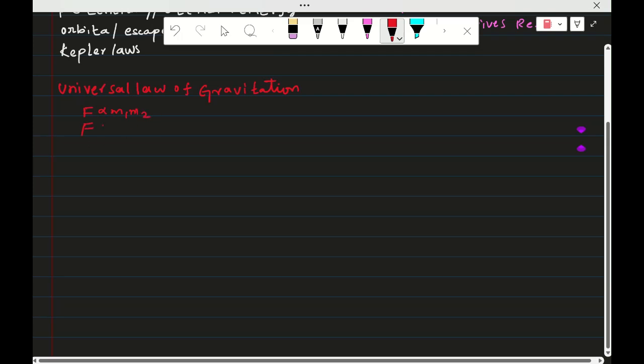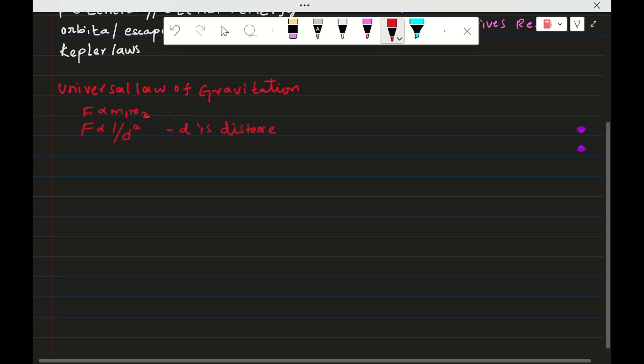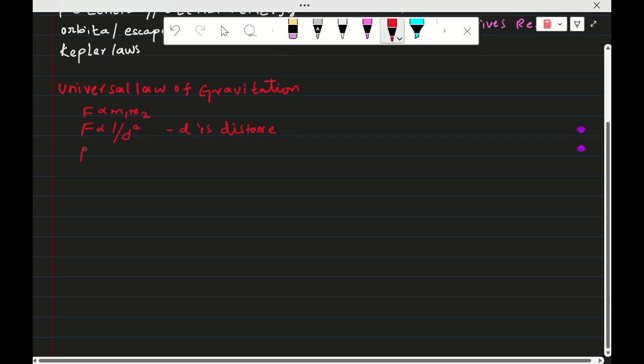The force between these two masses is inversely proportional to the square of the distance between them. Here d is the distance, and m1 and m2 are masses. So F is equal to G m1 m2 by d square. This is the magnitude of force.